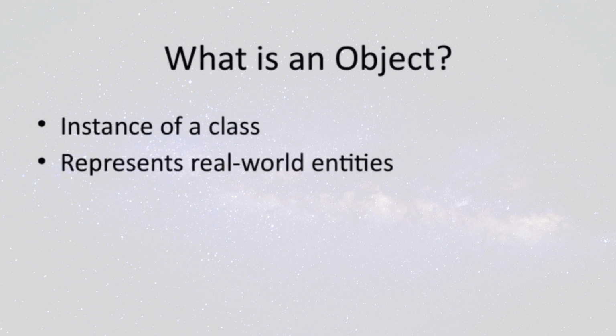Let's talk about an instance of a class. Essentially, this is a specific realization of a concept or a template. It represents a real-world entity that we want to model within our system. When we say instance, we're referring to a concrete object that has its own unique data and characteristics. Now, why is this important? Because understanding instances helps us see how abstract ideas become tangible within our applications. For example, if we have a class called car, an instance would be a specific car, like a red Honda Civic with a particular license plate.